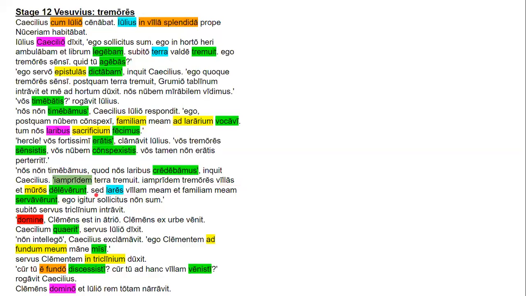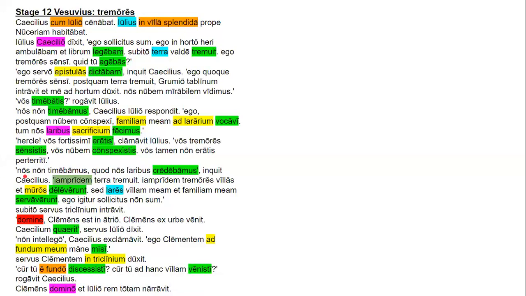Sed, it's a conjunction, but it's starting the sentence. Lares is the nominative subject. Vila meum is the accusative direct object plus its possessive pronoun. Et familia meum is another accusative direct object with its possessive pronoun, and they are all collectively the direct objects of servaverunt, which is a third person plural perfect tense verb. Ego is a nominative subject. It's a personal pronoun. Igitur is an adverb. It means therefore. So solicitus is an adjective. And it's a predicate adjective with sum, and it means worried. And non is an adverb negating sum, which is the copulative verb.